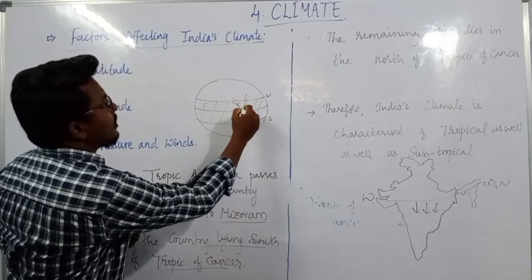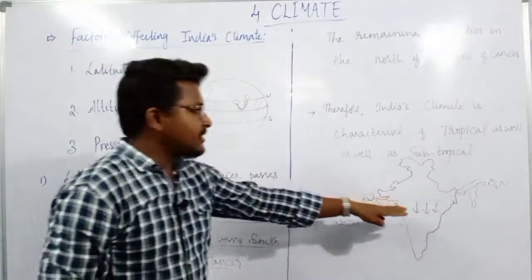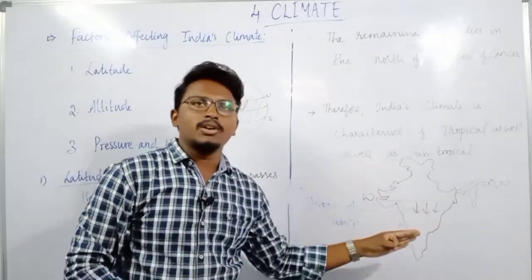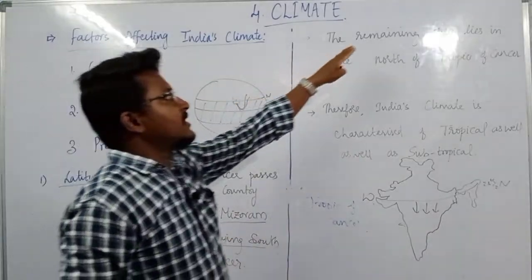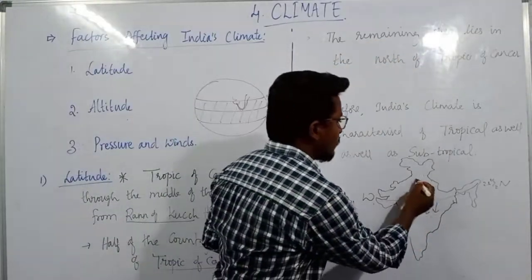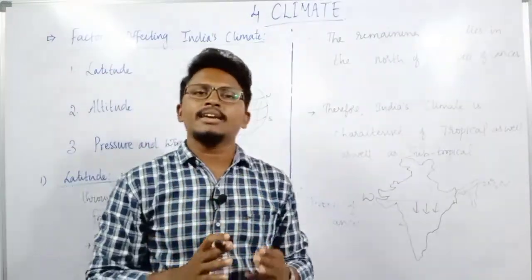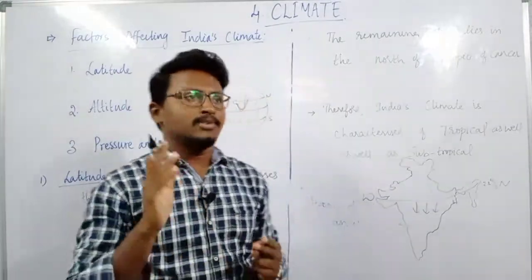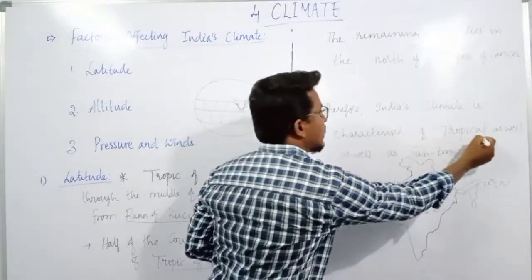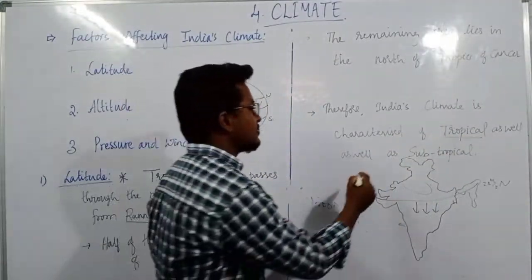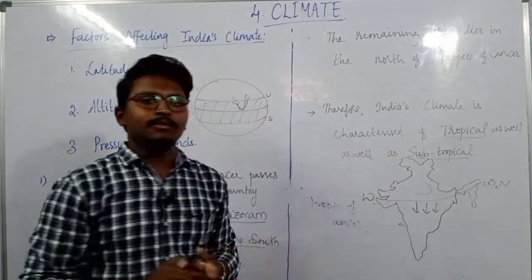So half of India is lying in the tropical region or torrid zone, and the remaining area lies in the north of the Tropic of Cancer. India's climate is basically characterized by 2 different types: tropical climatic conditions as well as subtropical climatic conditions.